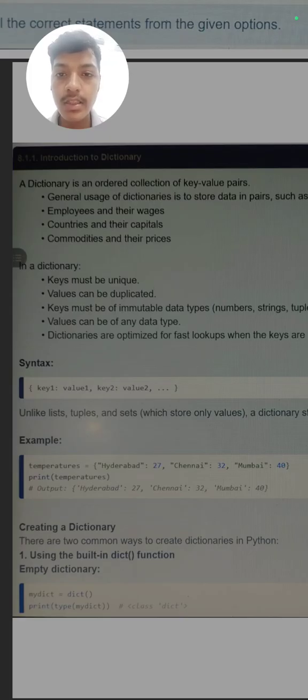Words are unique but their meaning can be different, like table means maze in Hindi, but it can have some other meaning also. But the word table is constant, while the meaning differs. In the same way, here the key is the word and the value is its meaning.